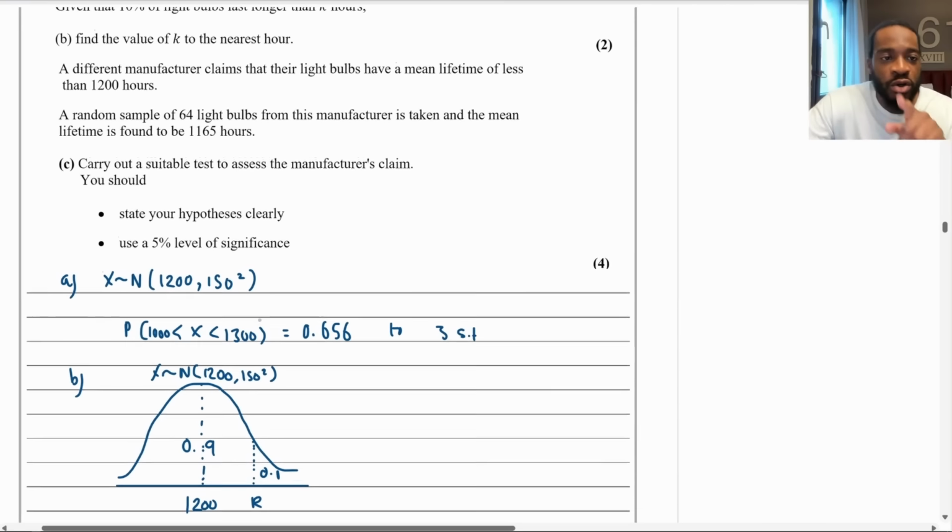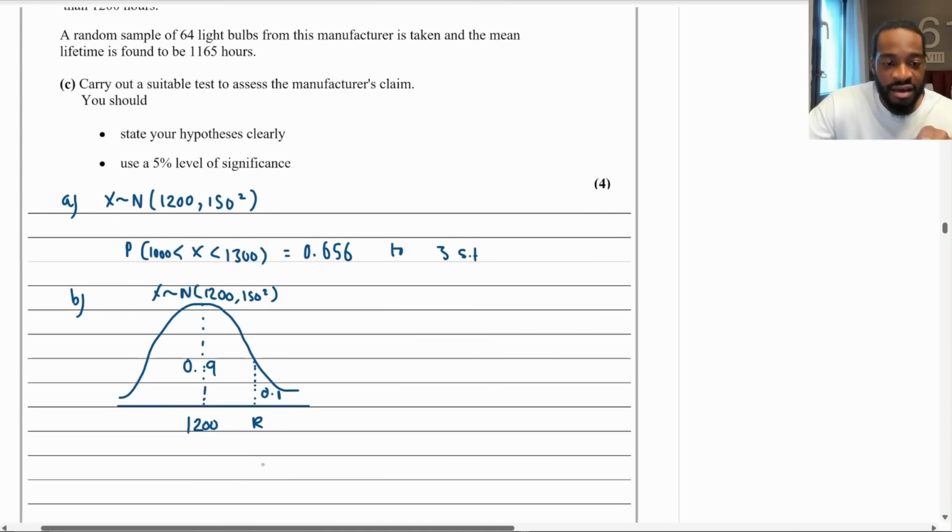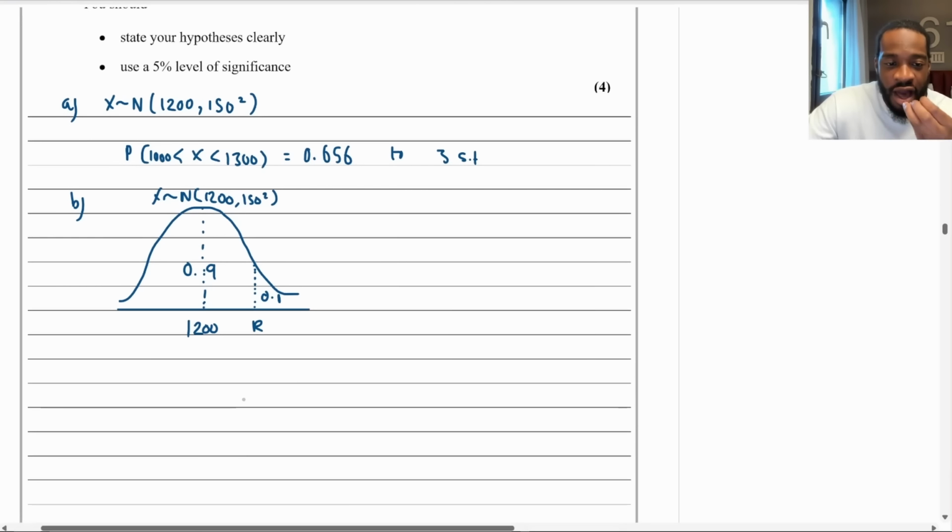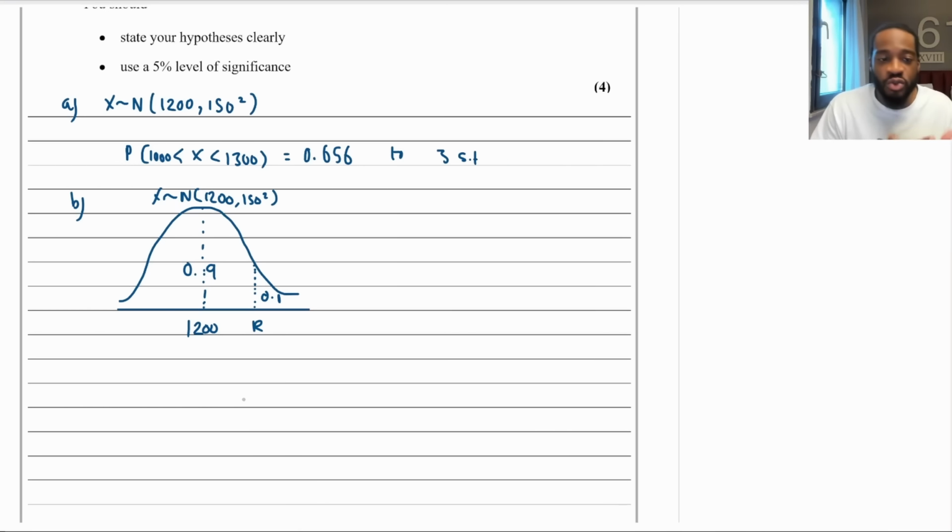Now we want the value of K, which happens to be a value on our curve. How do you go about doing this? You're looking for a value given a certain probability. What should be ringing in your mind? Inverse normal, right? So what I like to do is this. I'm now going to draw a second bell curve, and this is going to be my standard normal, right? So Z is going to be normally distributed with a mean of 0, standard deviation of 1, okay? It's going to be 0 here.